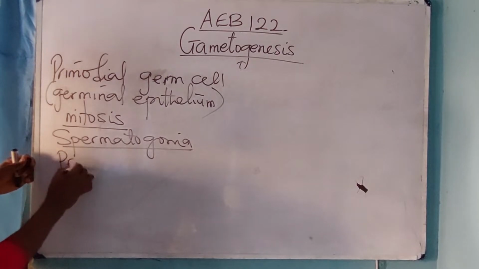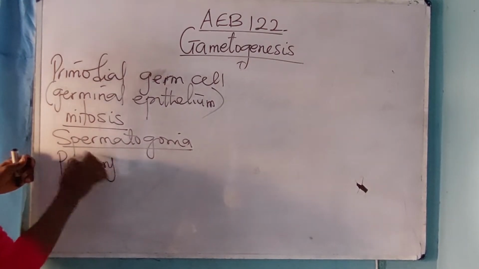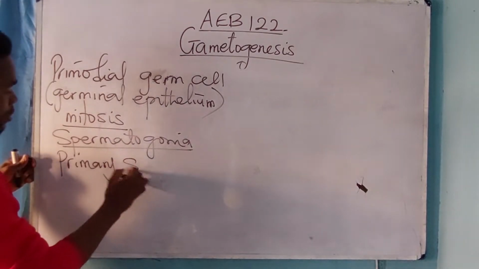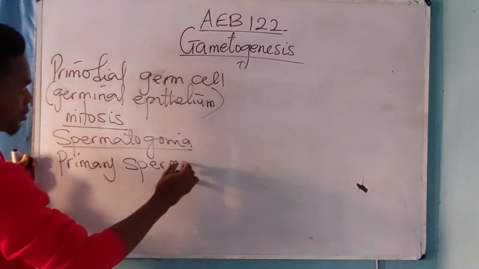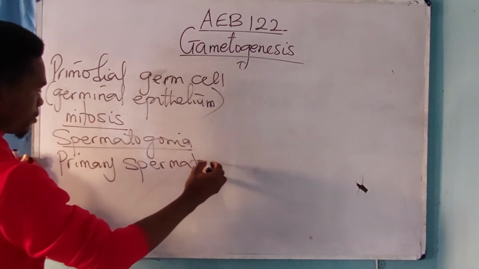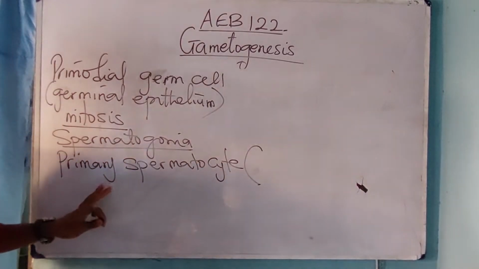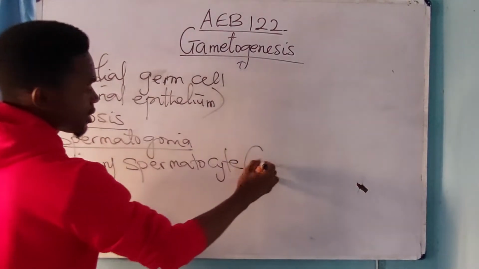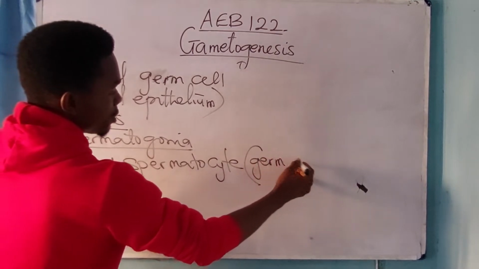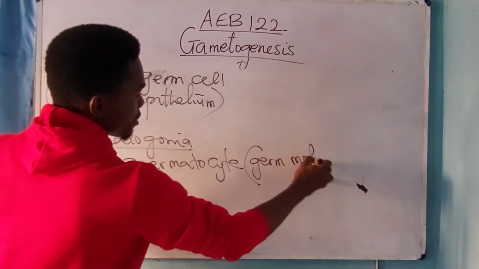A primary spermatocyte. Please, this primary spermatocyte is called the germ mother cell. Please take note of that.